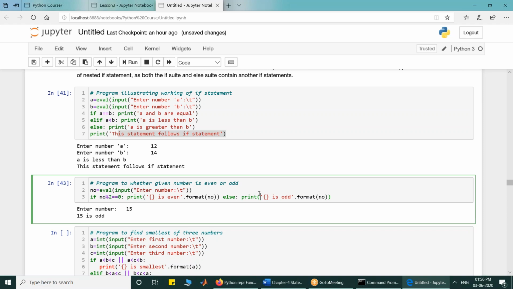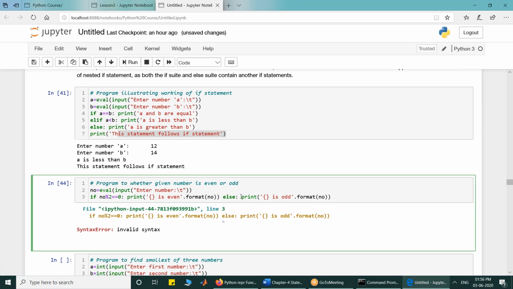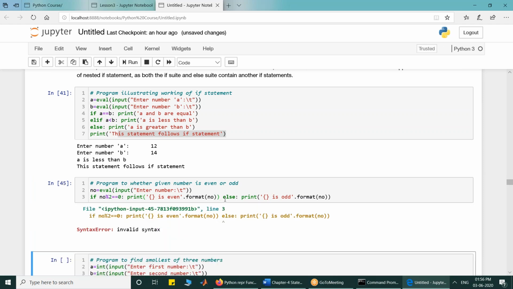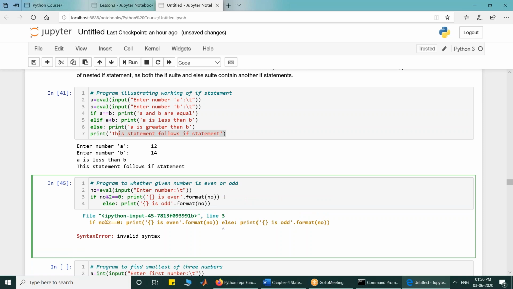No is okay, but can anybody write? Yes, yes, yes. Two clauses, yes, Shrey. Two clauses cannot come in the same physical line. If you do that, it leads to the syntax error. Two clauses, else is a clause. Two clauses cannot come in the same physical line. It has to be on separate lines. So I have to put it on a separate line.